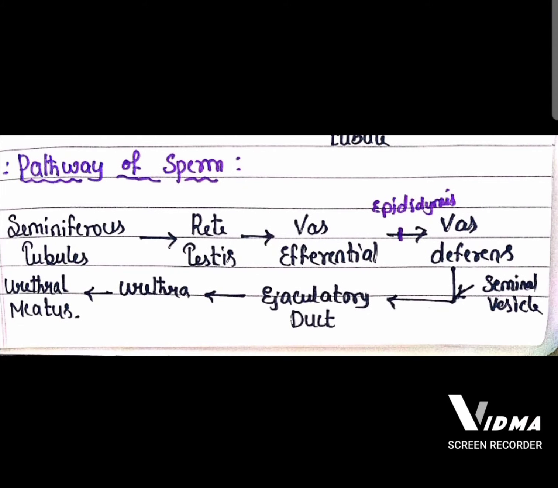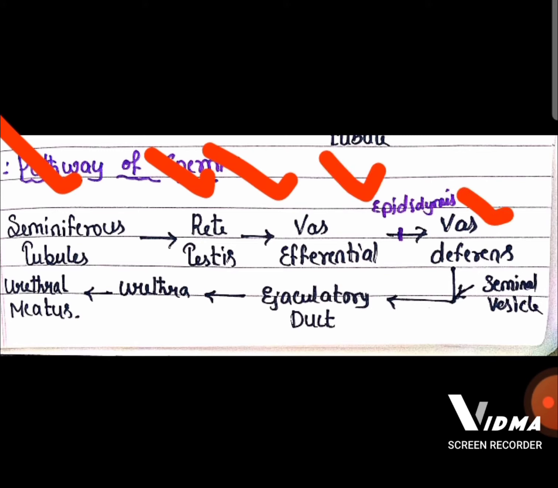Then the pathway of sperm, very important for the exam. The sperms produced in the seminiferous tubule come to the rete testis, then go to the vasa efferentia, then epididymis, then vas deferens, then ejaculatory duct, urethra, and urethral meatus. The terminal part is the urethra.